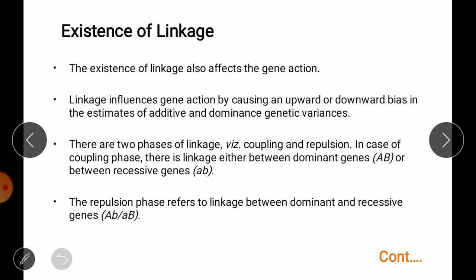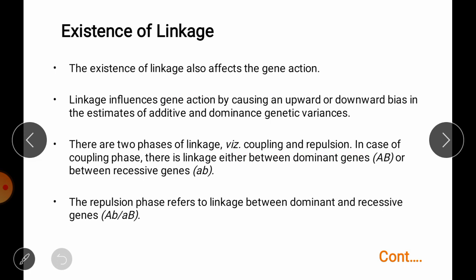Then, existence of linkage. The existence of linkage also affects gene action. Linkage influences gene action by causing an upward or downward bias. So due to the presence of linkage, what happens? We can make an overestimation or underestimation of genetic variances. There are two phases of linkage, coupling phase and repulsion phase.